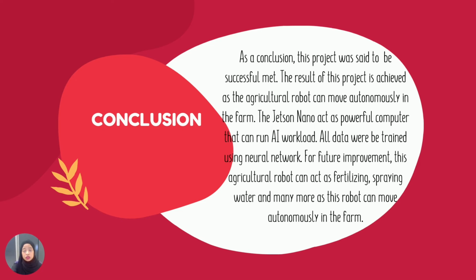In the future, this project could be improved with different datasets chosen to test the performance of this robot. This robot architecture can be given added functions to act as a robot that can spray fertilizer, spray water, pick fruit, and many more, as this robot can move autonomously. This robot can be permanent at one farm, as when it collects more data it becomes more accurate in its movement and can perform well.